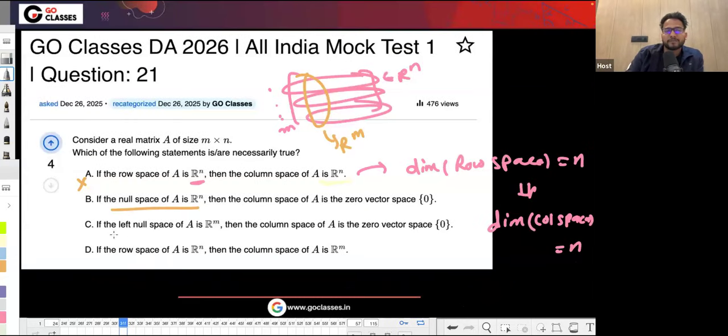Let's see option C. If the left null space of A is Rm, then the column space of A is the zero vector. The same thing they are saying, right? Left null space means the null space of A transpose, so here they are talking about the null space of A transpose. Let me go to the next page.